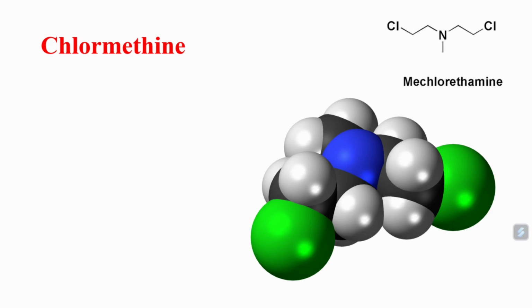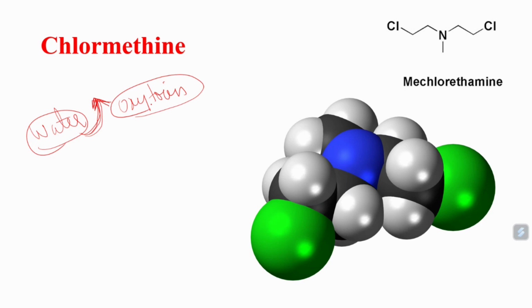Can anyone tell me one hormone or one drug which will cause water intoxication? Anybody from the class? A hormone that causes water intoxication. There is one hormone called oxytocin.